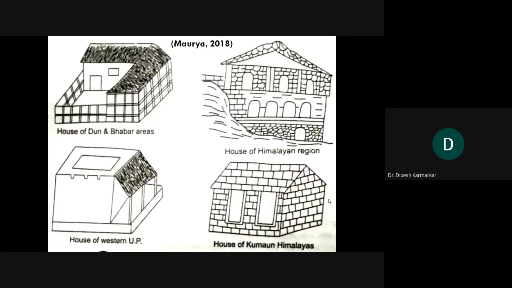Okay, these are a few more houses from northern India. You see the houses in the Himalayan region, the Kumayun Himalayan houses. What's the difference? If you observe the walling, you can see a lot of stone being used because you are in the Himalayas, so the use of stone is predominant.